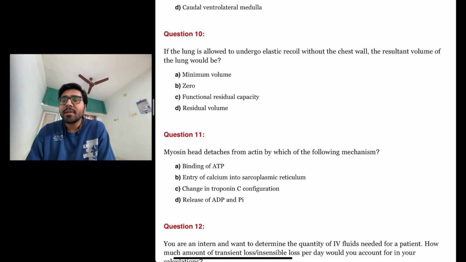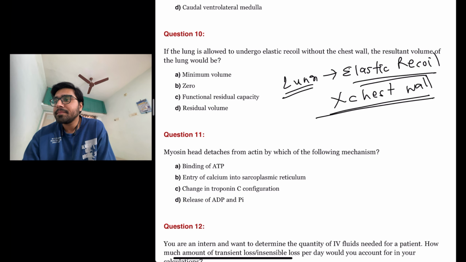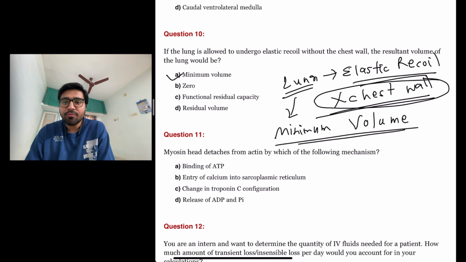The next question is if the lung is allowed to undergo elastic recoil without the chest wall, the resultant volume of the lung would be. If lung goes into elastic recoil, but chest wall is not present, it is absent actually. Okay. So that resultant volume of the lung is actually minimum volume. So the answer here is A, minimum volume.